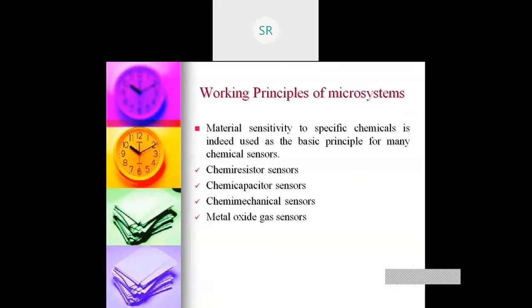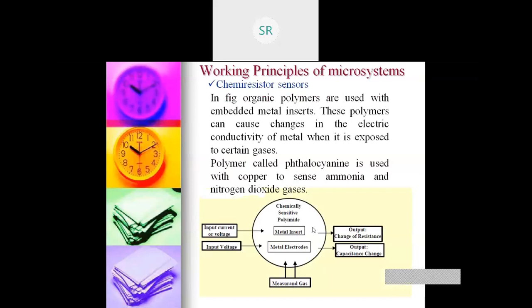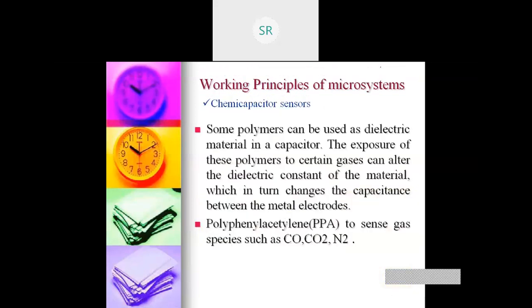Now there are basically 4 working principles on which chemical sensors are developed: the chemi-resistor sensor, chemi-capacitor sensor, chemi-mechanical sensor, and metal oxide gas sensor. Now let us look at each one. In the chemi-resistor sensor, there's a change in the resistance. In the chemi-capacitor sensor, there's a change in the capacitance.